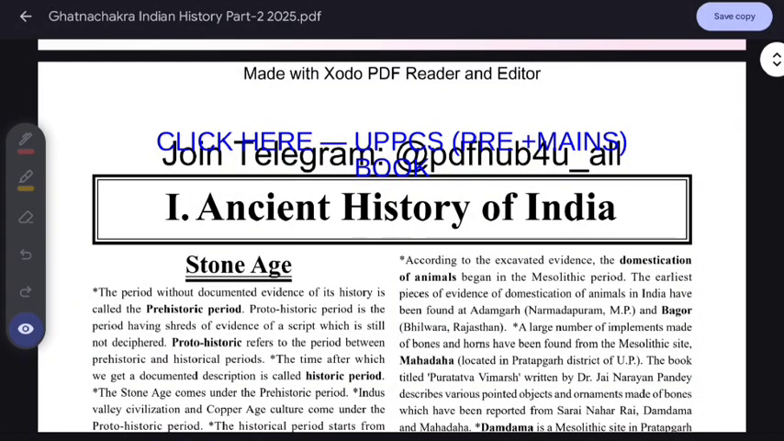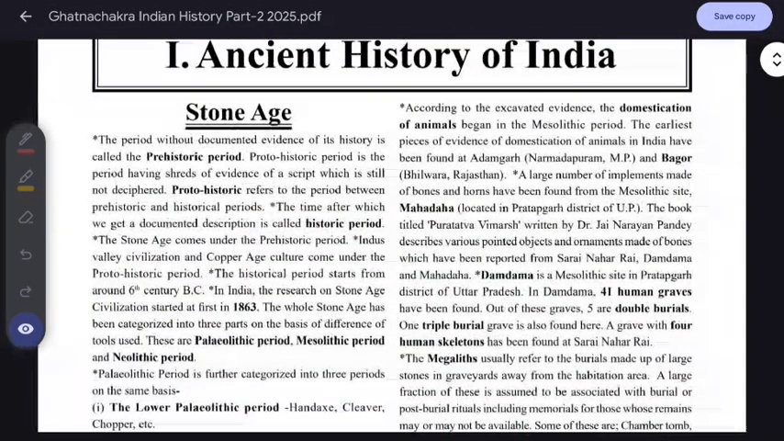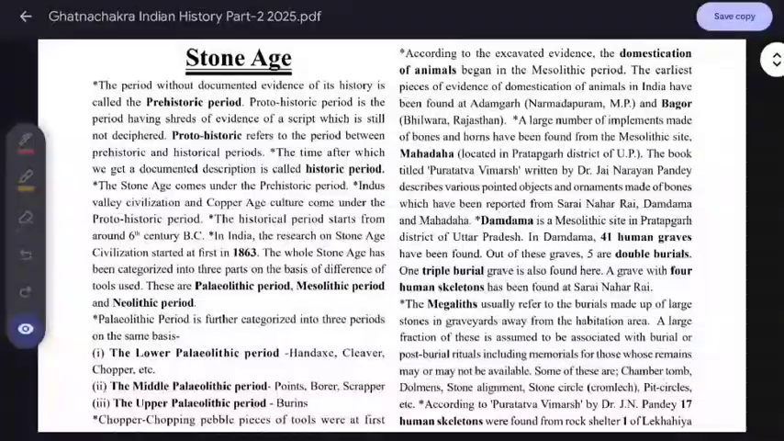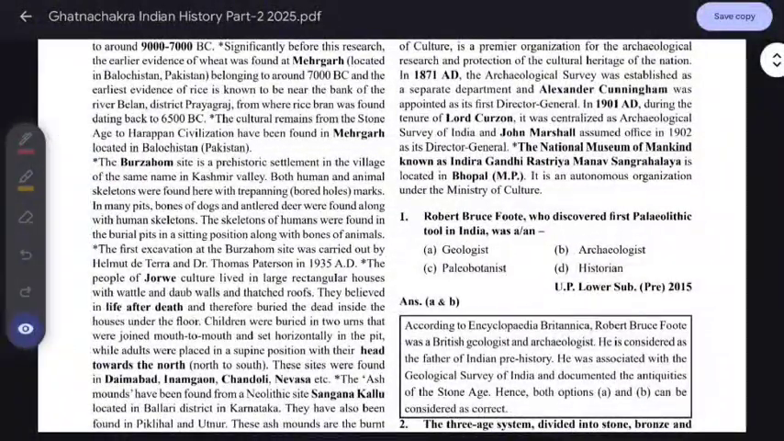Theory is given, it's the Stone Age. From this topic, questions come very less. So I will cover this topic, Stone Age, in fast mode. These theories will be covered in the options, so there is no need to read this directly. We can cover this from these options. So all the things will be covered here.